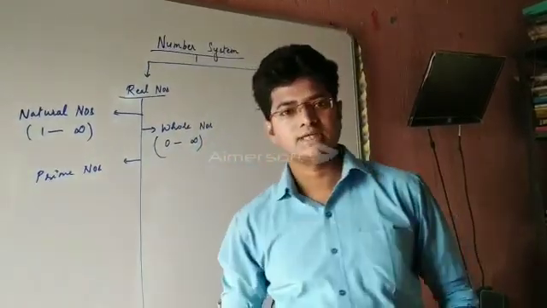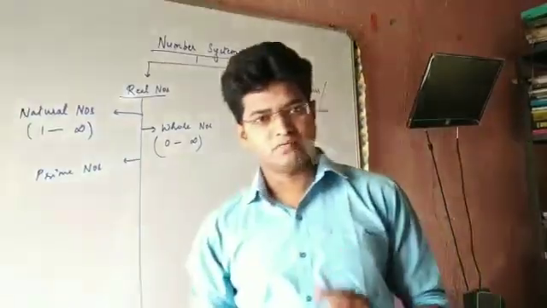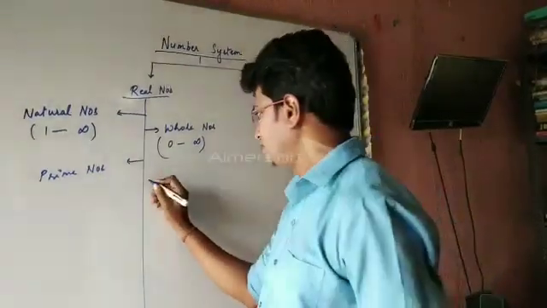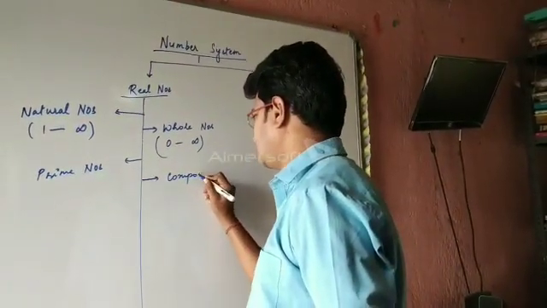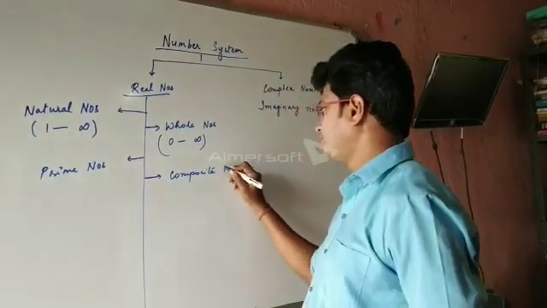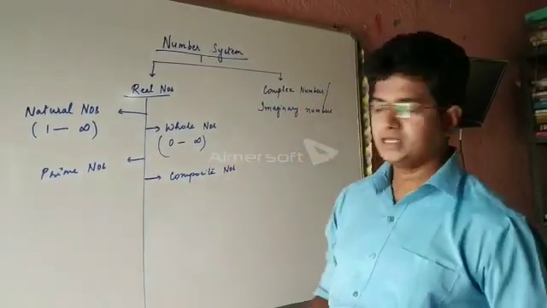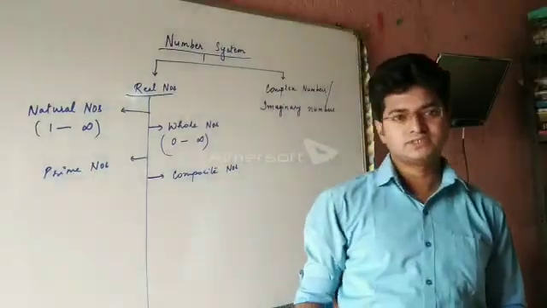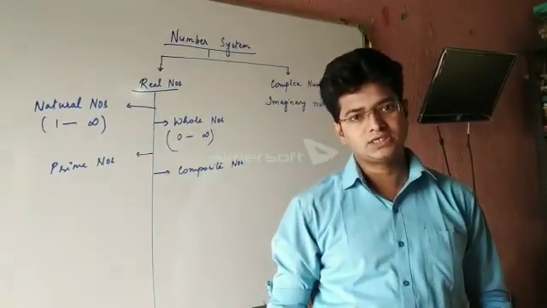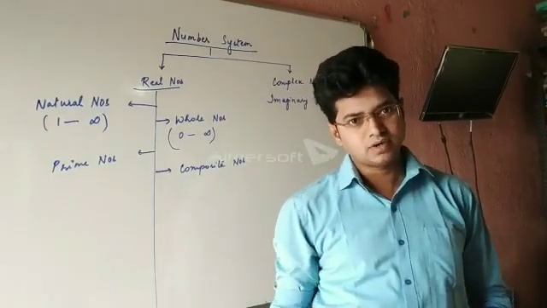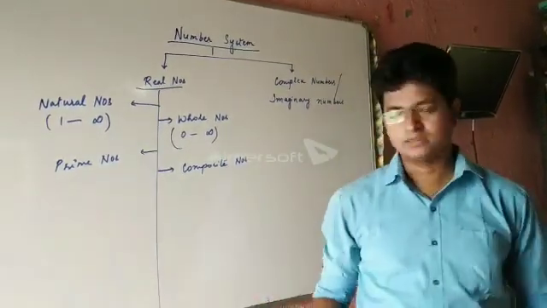So prime numbers are the numbers which are divisible by 1 and itself. Next is composite numbers. Composite numbers are the numbers which are not prime, or other than that you can also write the numbers which are divisible by other numbers other than 1 and itself are said to be composite numbers.